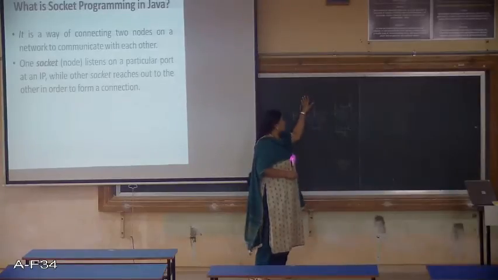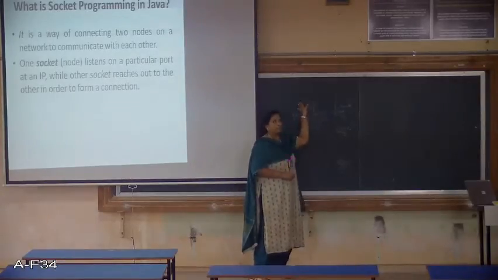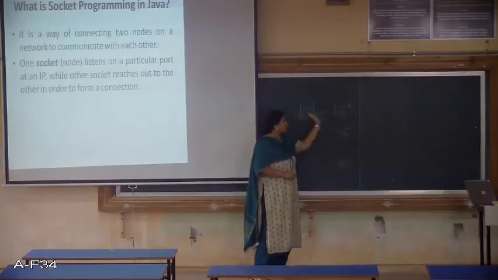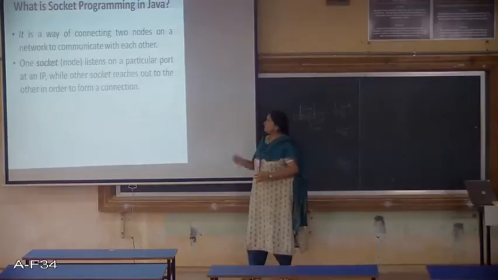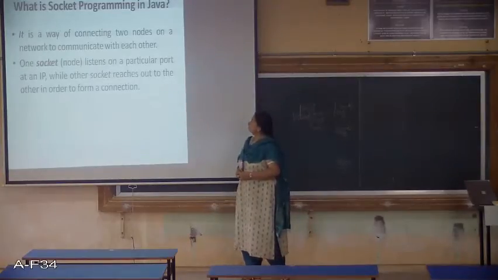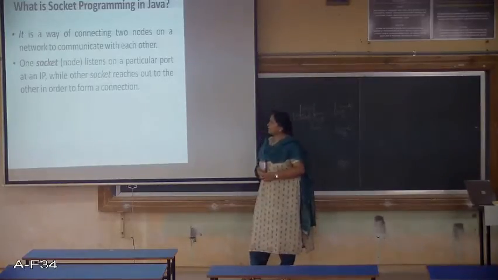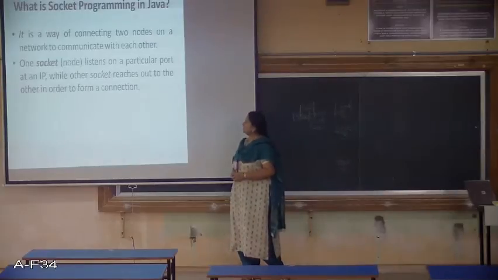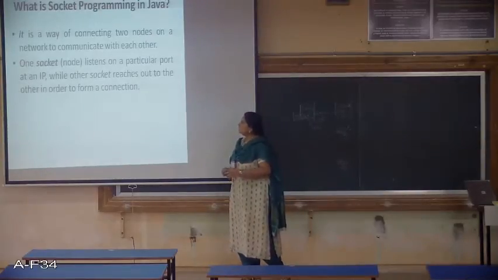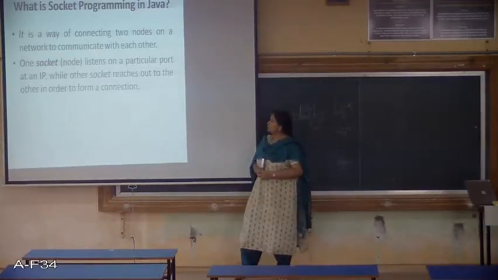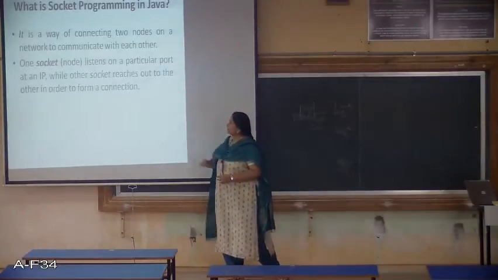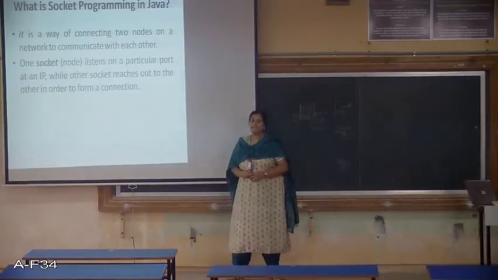We saw that there is a client and a server. To establish the connection, we need sockets over here. One socket listens on a particular port at an IP, while the other socket reaches out to the other in order to form a connection. So what are this port and IP, and why do we need them?